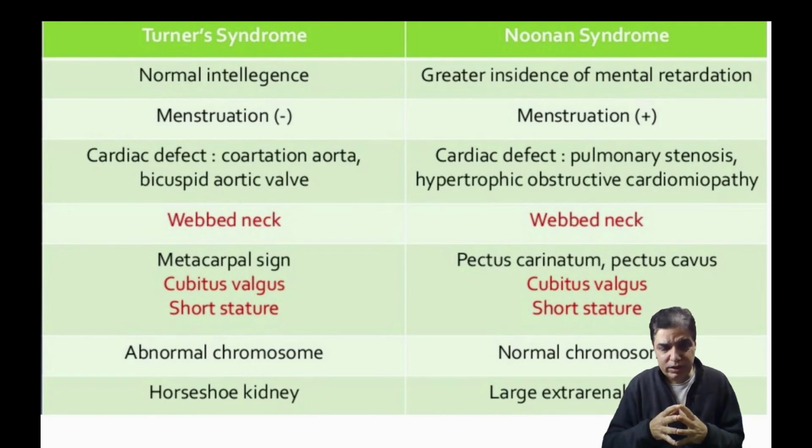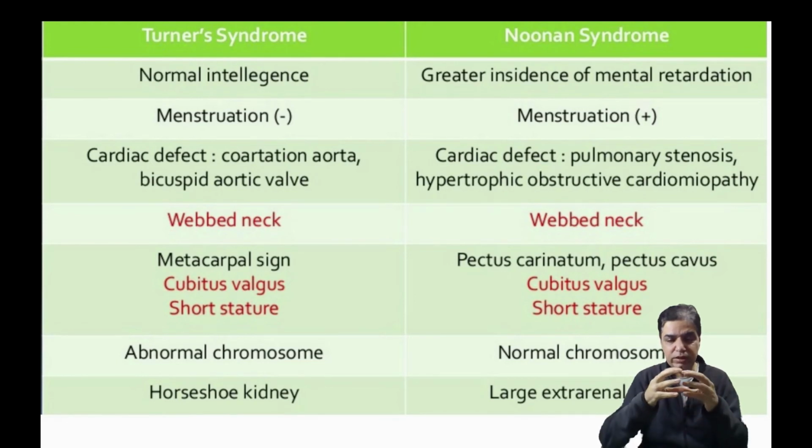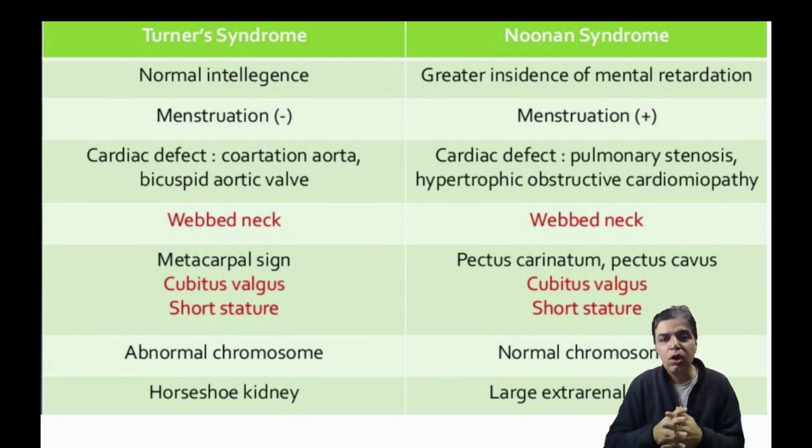If an abdominal ultrasound is done, because the incidence of renal problems is high in both Noonan as well as Turner, one of the most common renal anomalies in kids with Turner syndrome is that they might have a horseshoe kidney, where the kidney is in the shape of an inverted horseshoe. While in case of Noonan syndrome, if they've got any renal anomalies, these are usually large extrarenal calyces.